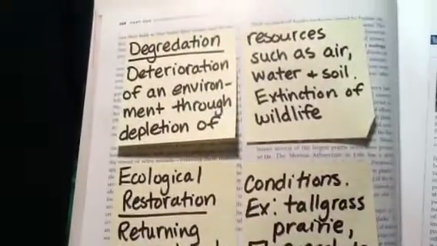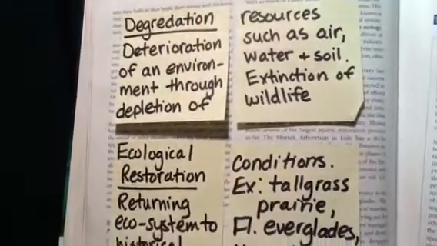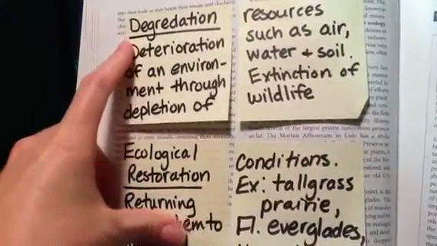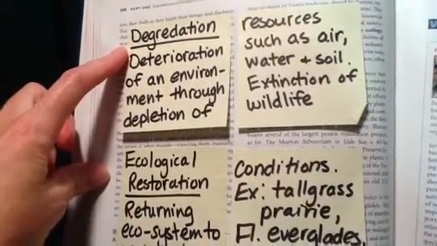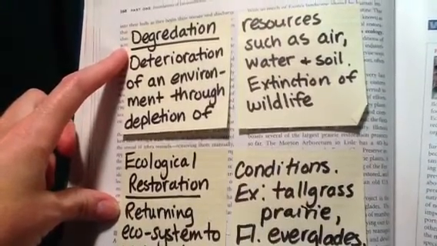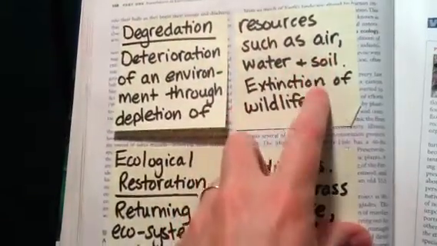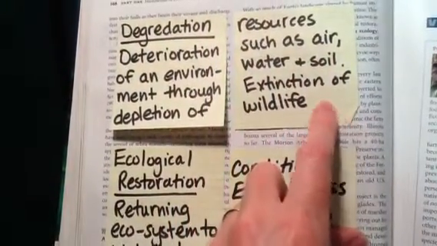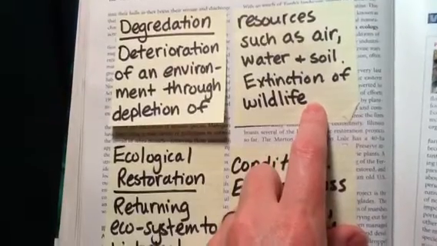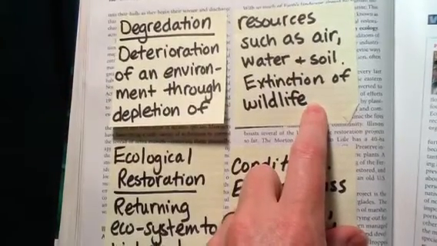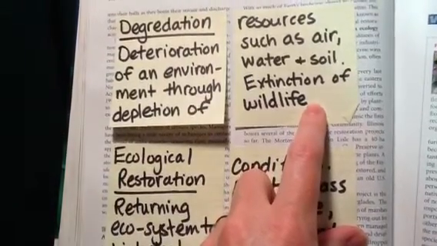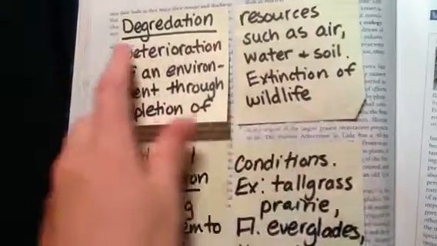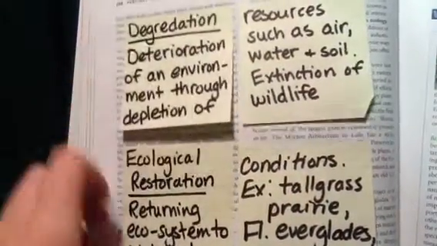Page 168, we have a couple of terms that are not necessarily in your book, but they will be on your test. We will refer to this word quite often: degradation. It means deterioration of an environment through the depletion of resources such as air, water, and soil. It can also refer to the extinction of wildlife. So we will refer to things like habitat degradation, or water pollution, which causes river degradation. Again, this is a term we will use quite frequently.